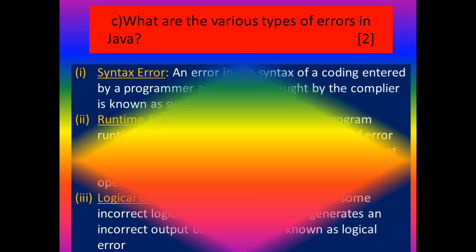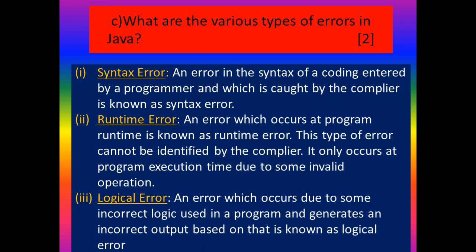Question C. What are the various types of errors in Java? We know that there are three types of errors in Java. What are they? First one, syntax error. Second one, runtime error. And third one is logical error.